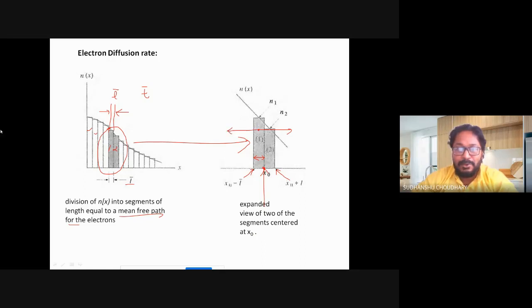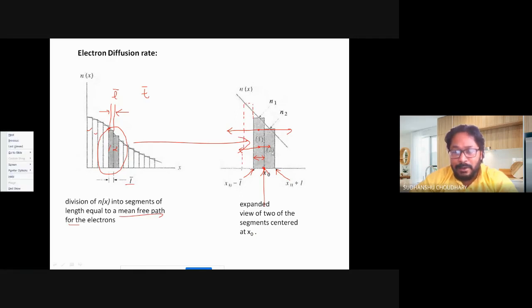So there are equal probabilities of electron movement from left to right and also from right to left. That is, half of the electrons from segment number 1 can move to segment number 2, and half of the electrons can move towards left to some other segment.